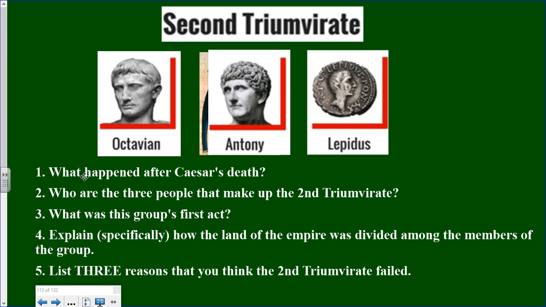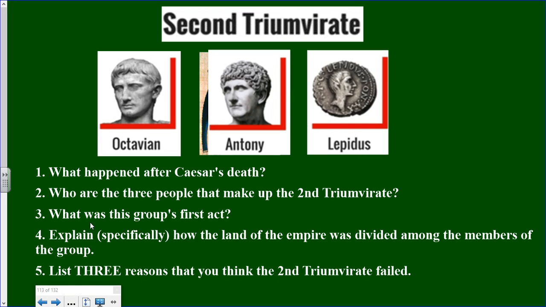Any civil war is a war between people who are from within the same country. So, in this case, it's Roman people against other Roman people. But the civil war breaks out because some people that were fans of Julius Caesar versus people who were not are going to start arguing about who should be the next leader. Okay, so in short, what happened after Caesar's death is the civil war. Number 2, who are the 3 people that make up the second triumvirate? As you can see from the pictures I have up here, you have Octavian, Mark Antony, and Lepidus. So those are the 3 members.